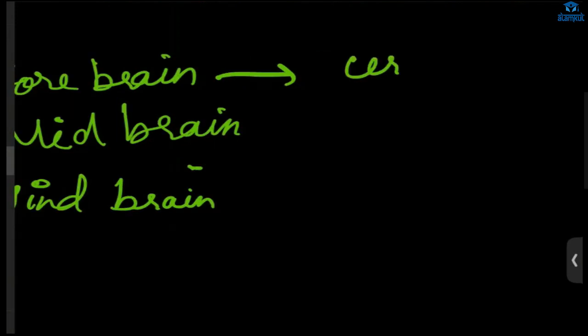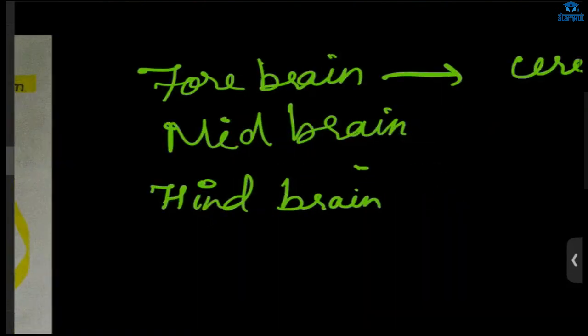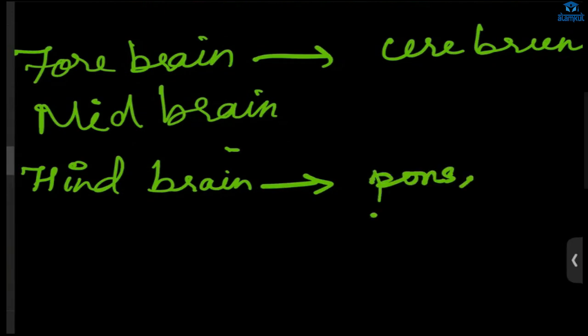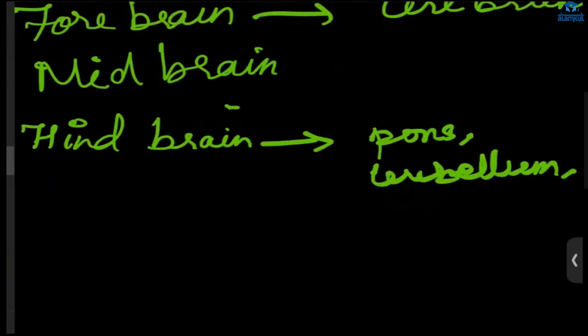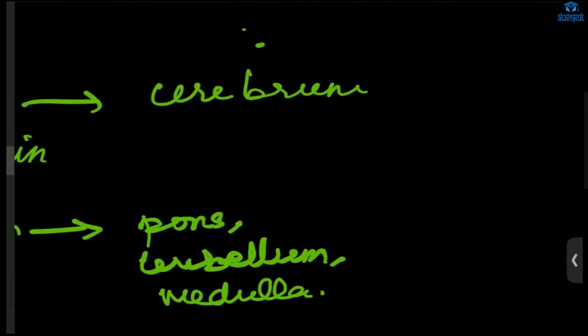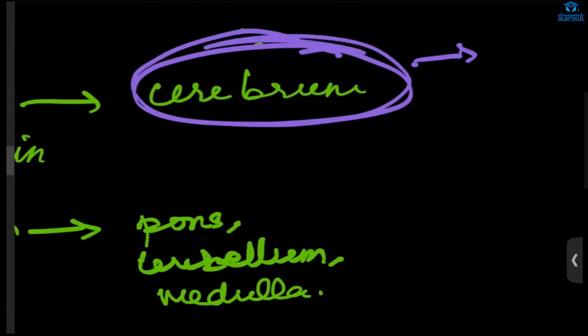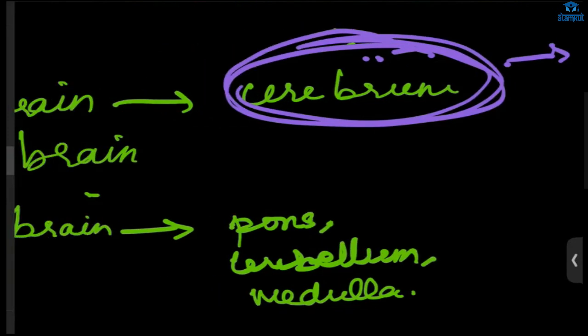Here, this part I called cerebrum. Midbrain does not have any further division. Then hindbrain will have three parts: pons, cerebellum, and medulla. This cerebrum is the thinking part of the brain. Learning, reasoning, intelligence, personality, memory, everything is here. All our thoughts, actions and movements are controlled by the cerebrum, and there are different areas for different things.